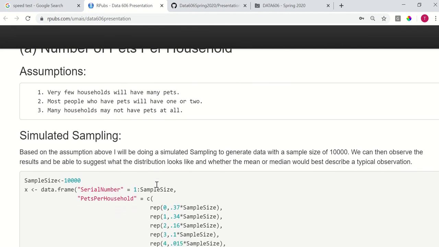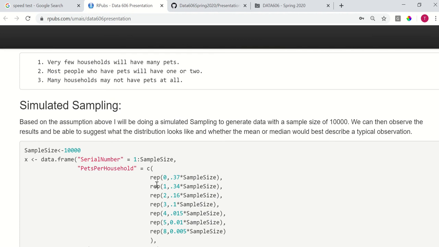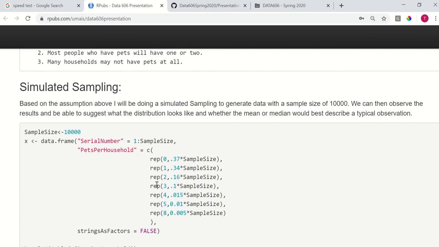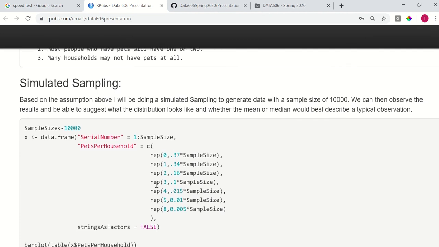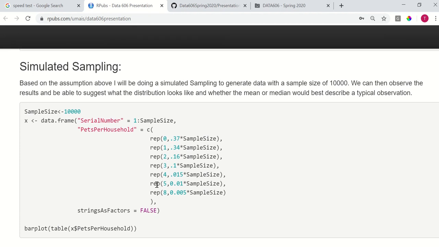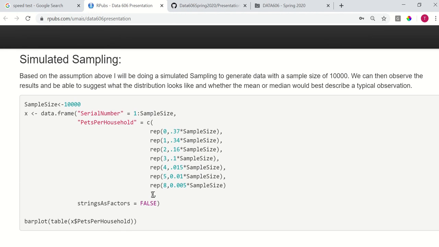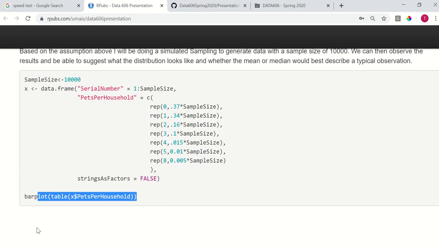So I used simulated sampling to generate the data, using R to generate this random data set and assign it to a data frame. Based on that data frame, I drew the bar plot.